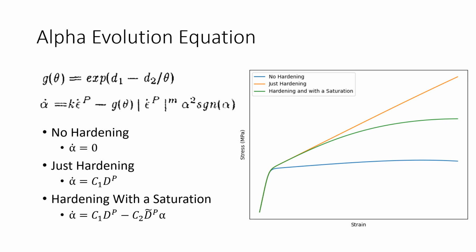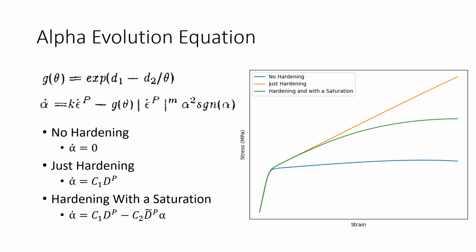If we include the first term in alpha's evolution equation, but we don't include the second term, then we just get hardening. This will increase the stress when compared to the non-hardened stress. The evolution equation for just hardening is represented by the orange line. Then when we finally include some sort of saturation term, the effects of the hardening will decrease and the stress will be lower.